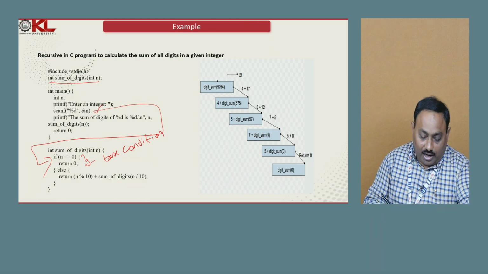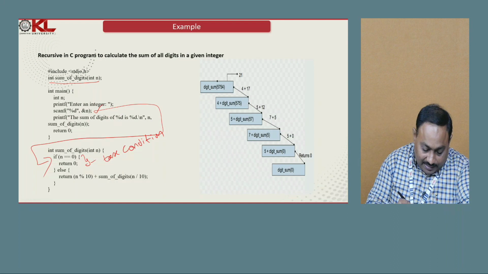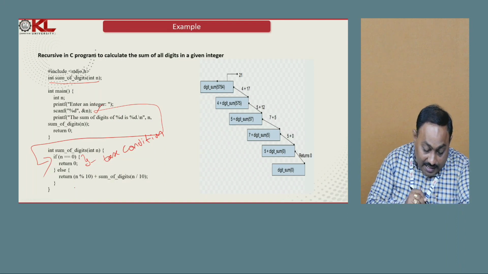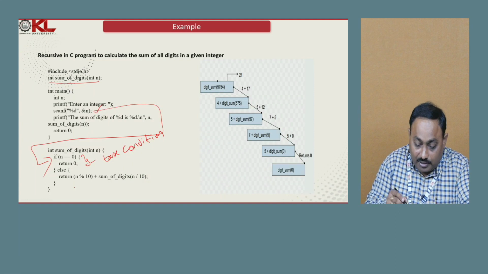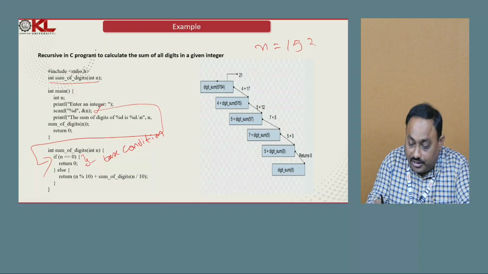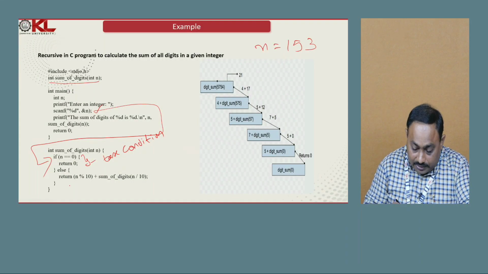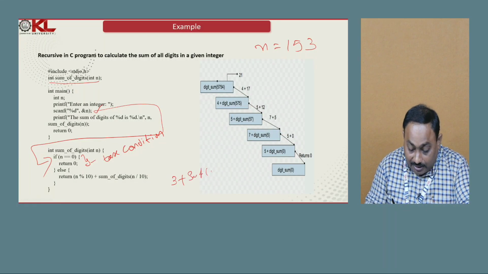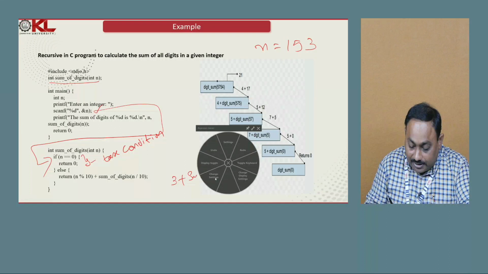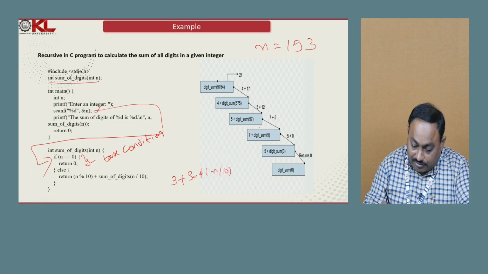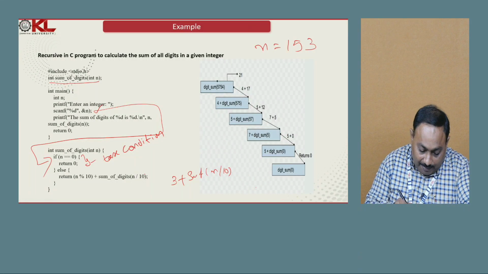Else, what do we have to do? We have to extract the individual digits to find the sum. That's why we are taking return of n mod 10. For example, let us assume I am taking the n value as 153. Now what happens? Return of n mod 10. n mod 10 means 3, plus sum of digits of n by 10. n by 10 now is 15.